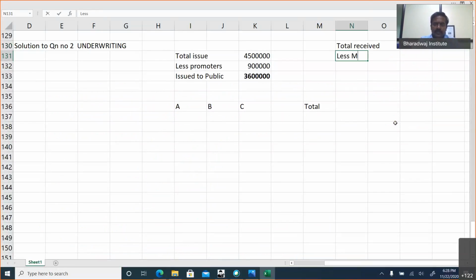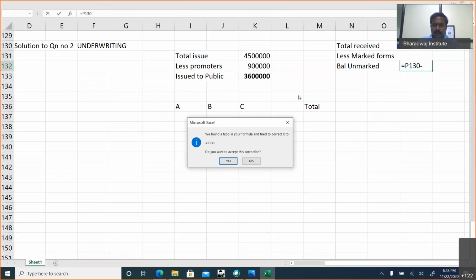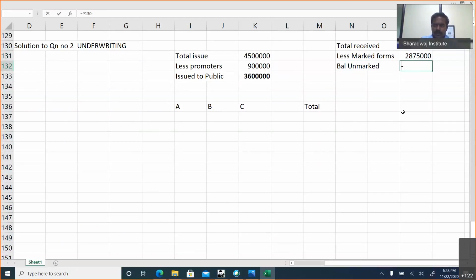This includes only marked forms, that is 28,75,000. Balance will be unmarked. Out of 31 lakh, 28,75,000 is marked forms. What is unmarked forms? Two lakh 25,000 is unmarked forms.